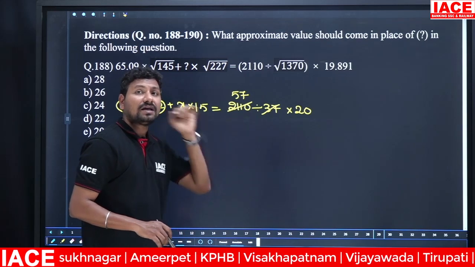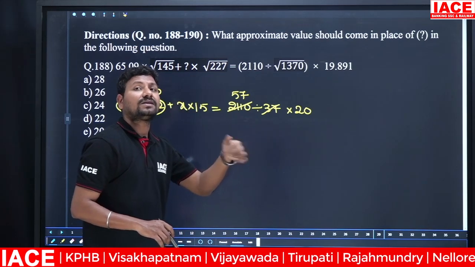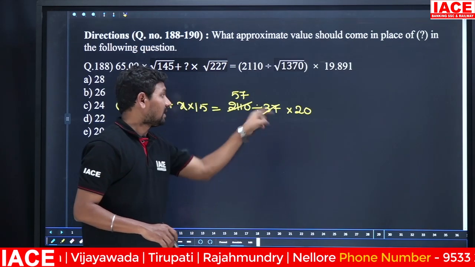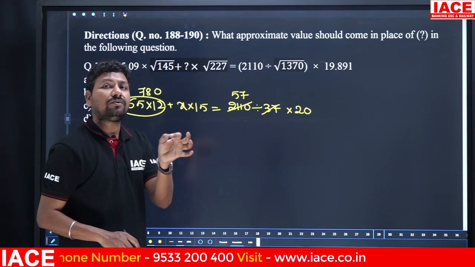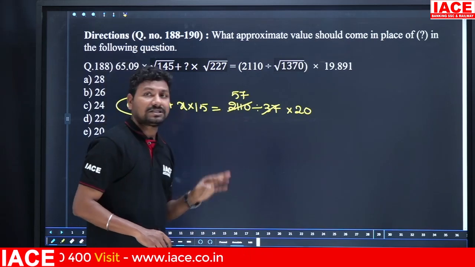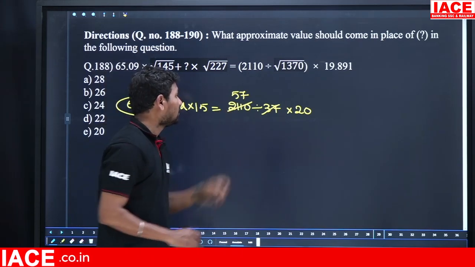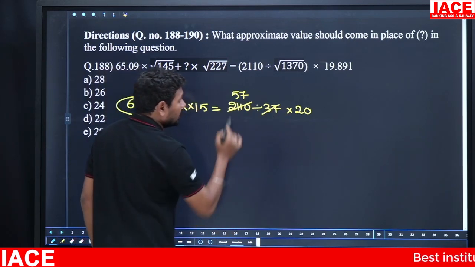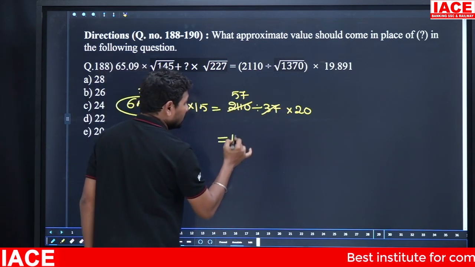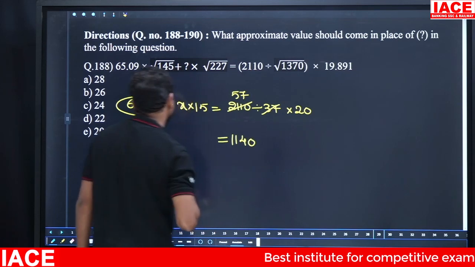The 260 is approximately how many times 37? 7 times. 7 30s are 210. 7 7s is 49. 259. It is very near to 260. Then 57 times. 57 times 20, 57 doubled is 114, then 1140.